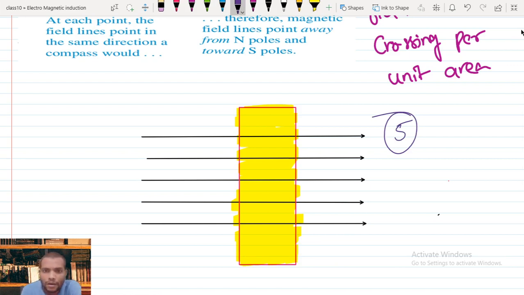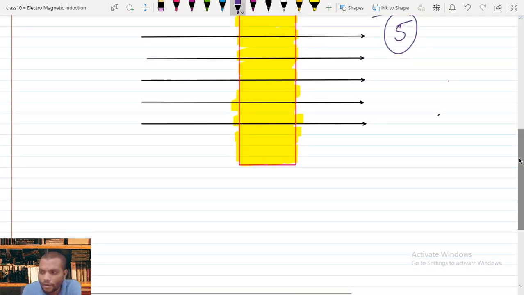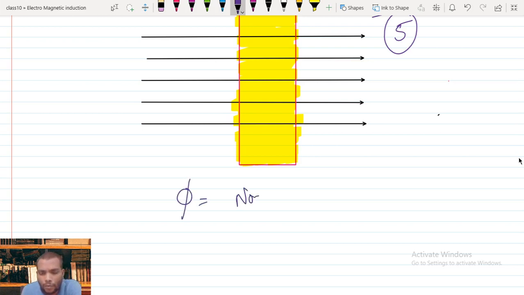As a definition we can say that the magnetic flux phi equals the normal component of magnetic field B times surface area.